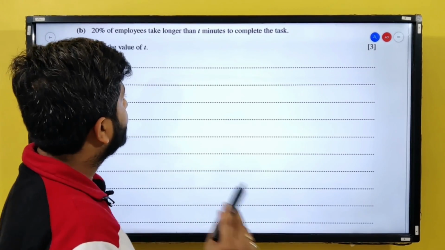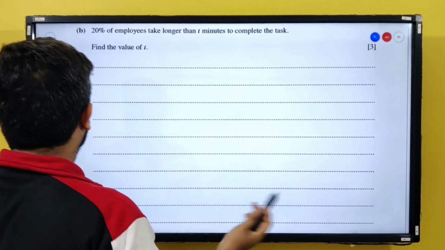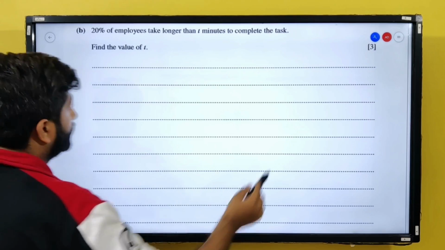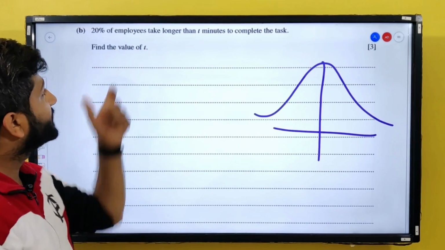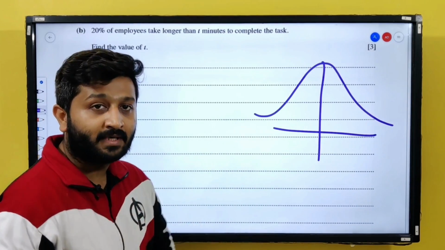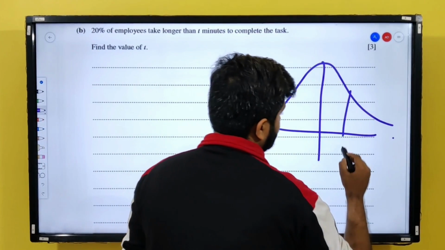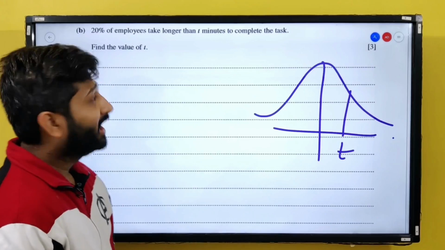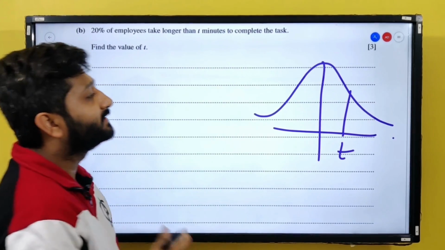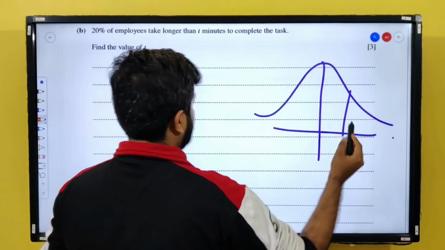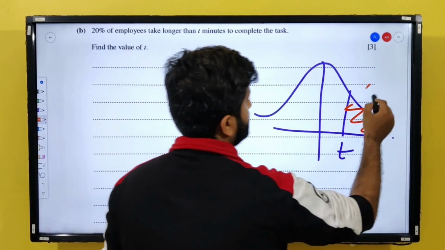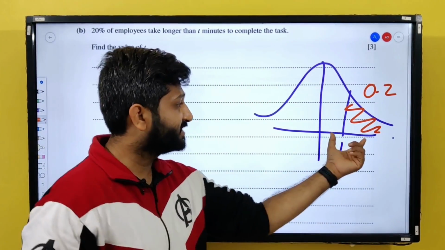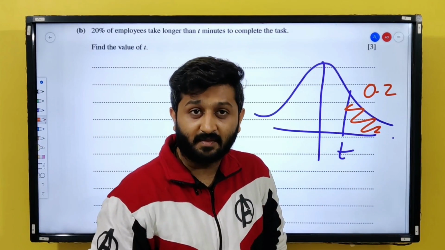20% of the employees take longer than t minutes to complete the task. Find the value of t. Okay, so let's say this is the graph. We have 20% of the employees taking longer than t minutes. Let's say this is my t over here, and this region, more than t, is 0.2. Is this feasible? Yes, it is feasible, right?